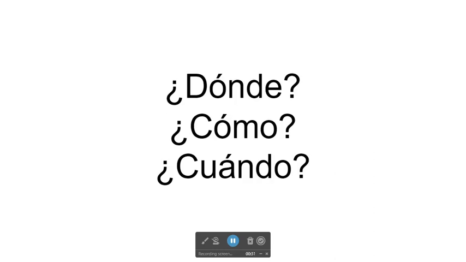¿Dónde? Means where. ¿Cómo? Means how. And ¿cuándo? Means when. Notice the upside down question marks. And notice the acentos. There's an acento en dónde, acento en cómo, an acento on the a en cuándo. Dónde, where, cómo, how, cuándo, when. When you are using these words in questions, they have to have acentos. But if you are not using these words in a question, you don't have to have acento.